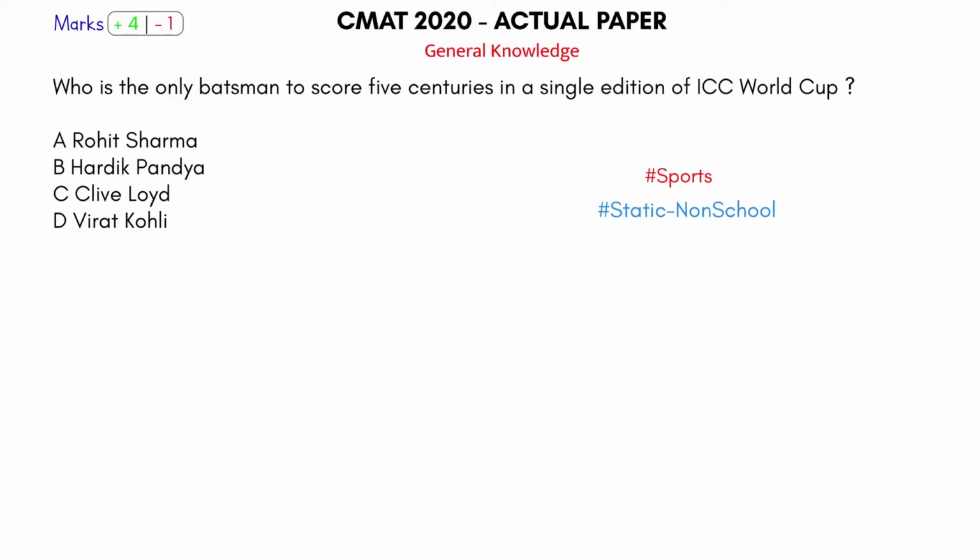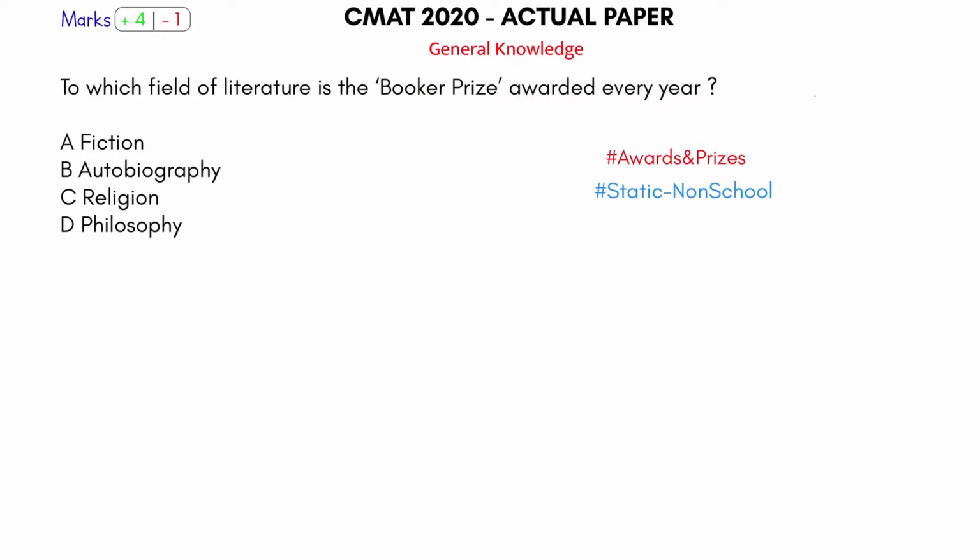Who is the only batsman to have scored 5 centuries in a single edition of the ICC World Cup? The ICC World Cup happened in 2019. This was a question in 2020. So sports, static non-school, or you can keep this in current affairs as well, no harm in that. So clearly Rohit Sharma has scored 5 centuries in a single edition of the ICC World Cup.